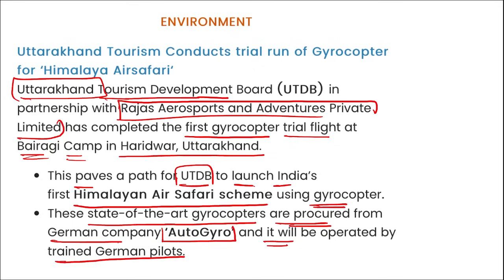So this is your gyrocopter that will be used for your Himalaya air safari. And this Himalaya air safari is a scheme that is part of the Breakfast Tourism initiative of the Uttarakhand Tourism Development Board. Correct? Basically it is to enhance tourism and to provide better facilities to the tourists there.